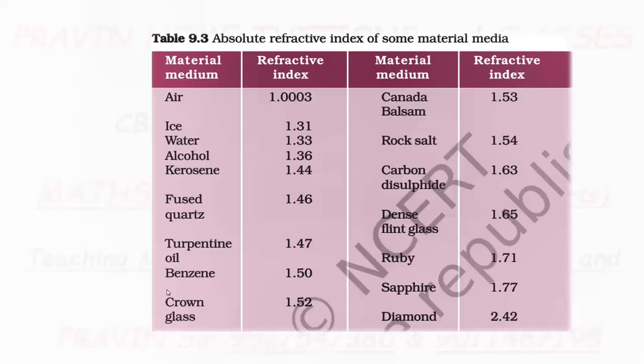So this is all about the refractive index if two mediums are considered, and absolute refractive index.